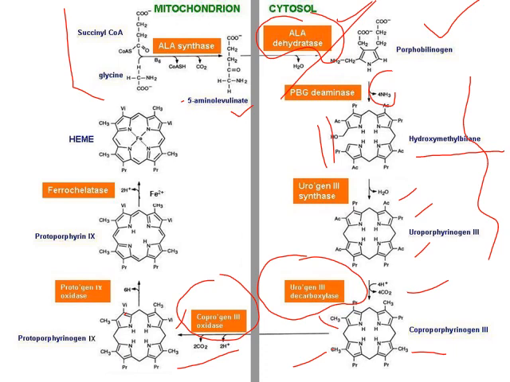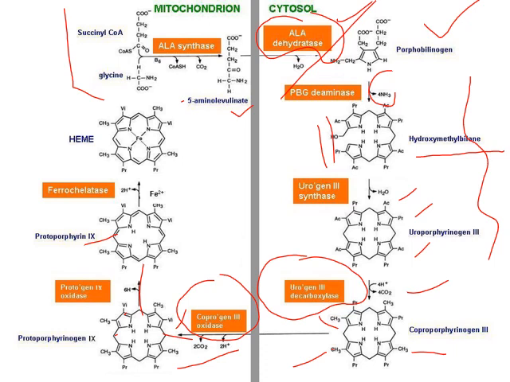You can see single bonds converted to double bonds. The methylene bridges, which join the four ring system so far, will now be converted to methine bridges. That is done with the oxidation of this ring system, which is done with protoporphyrinogen oxidase enzyme. So that is the next step.